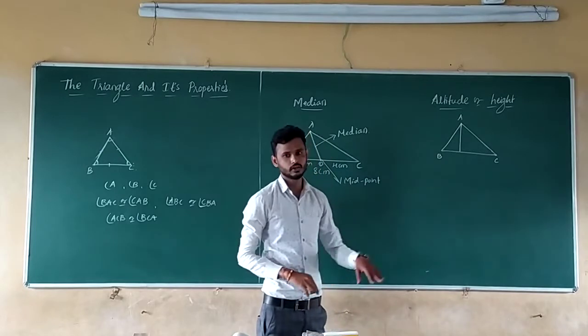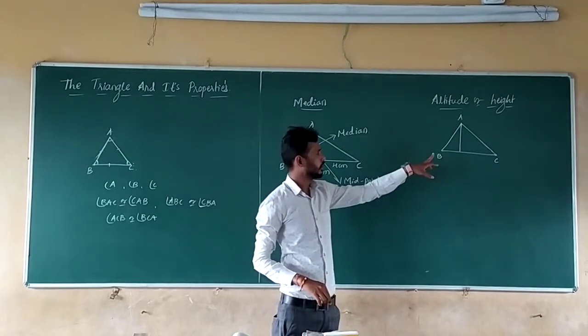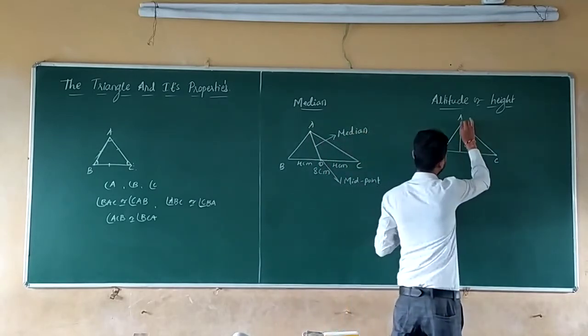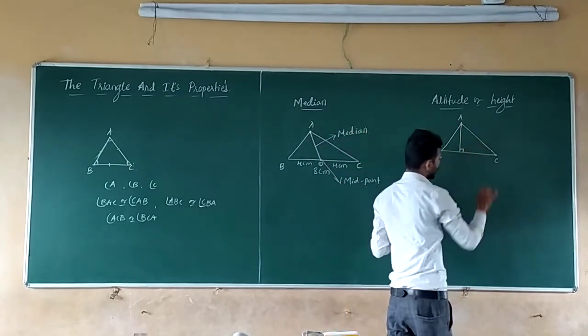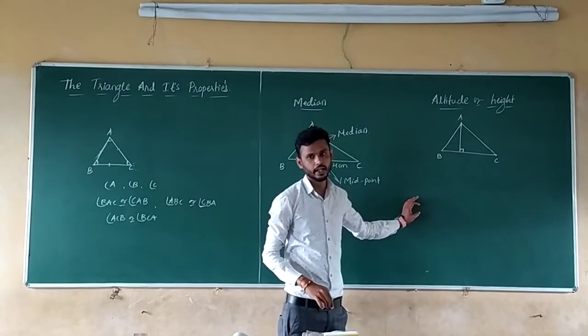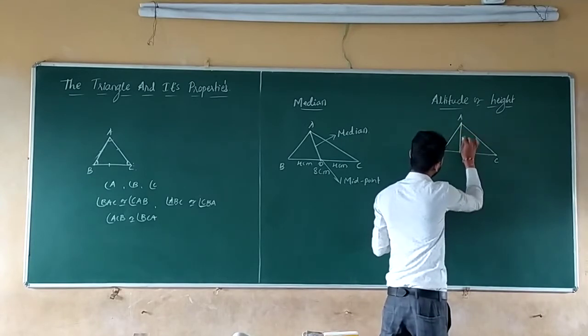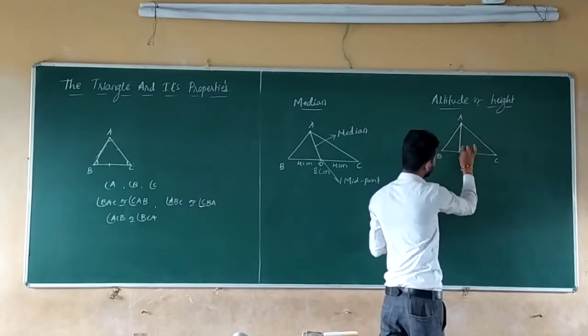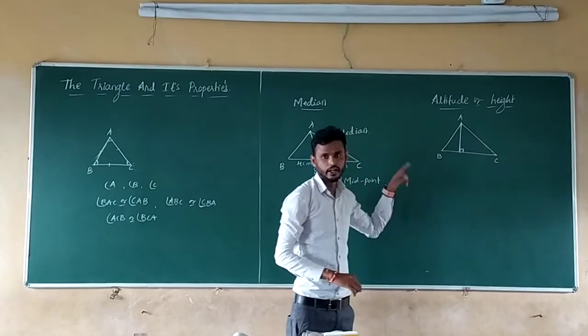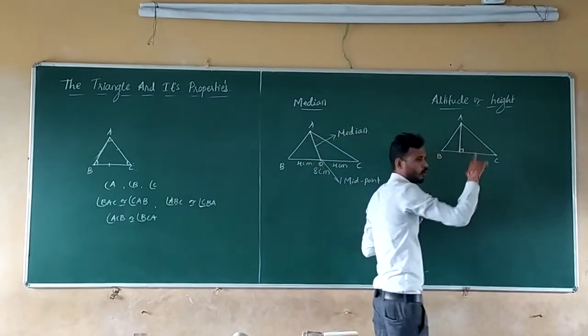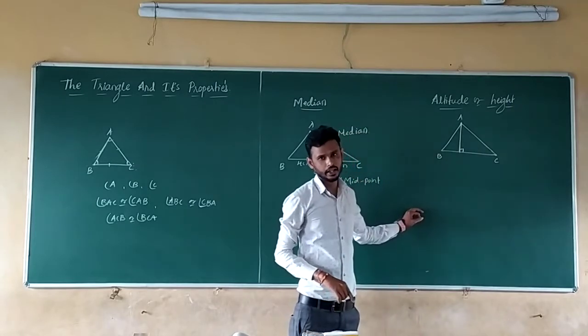Or you may say it is a perpendicular drawn from the vertex to the opposite side of the vertex. So it is a perpendicular distance or perpendicular length drawn from the vertex to the opposite side.